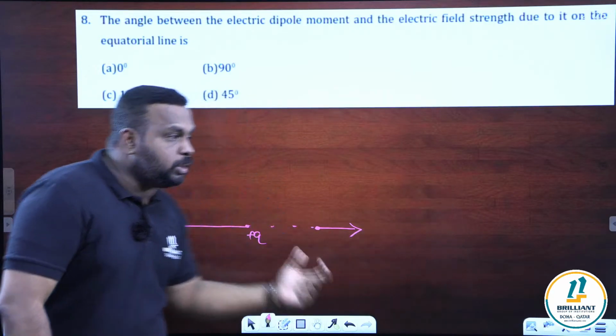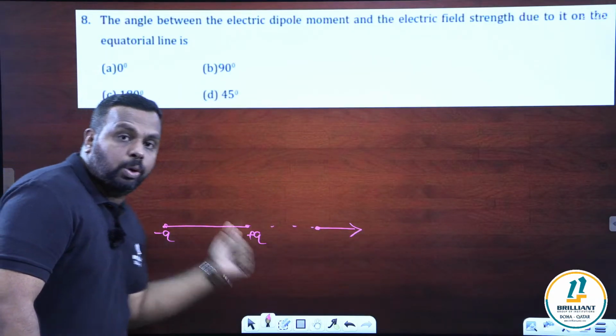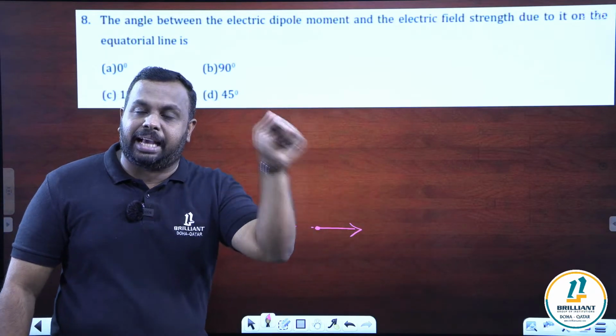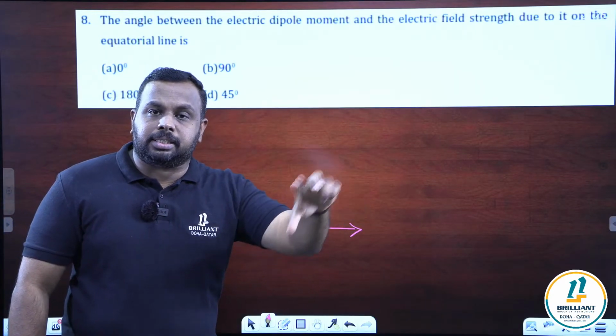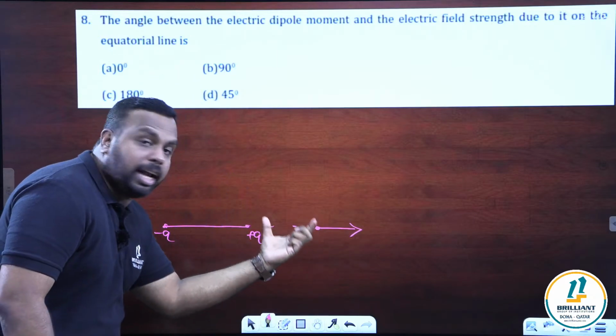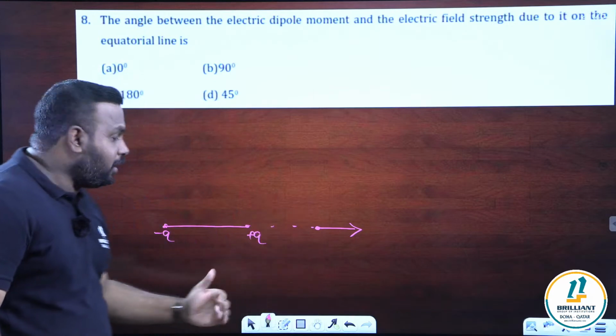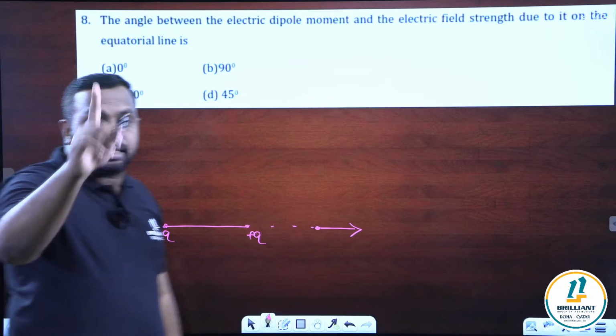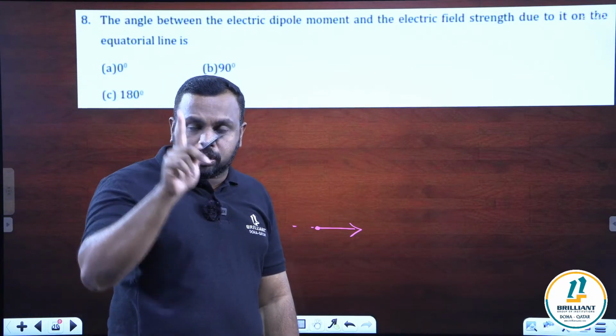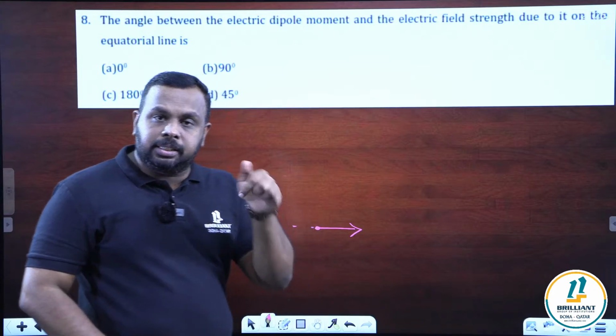So what is the angle between the dipole moment and the direction of electric field on the axial line? They can ask either axial line or equatorial line. On the axial line, both are towards right, so the angle will be 0 degree. Remember, that's on the axial line. If the question is on the axial line, the answer is 0.